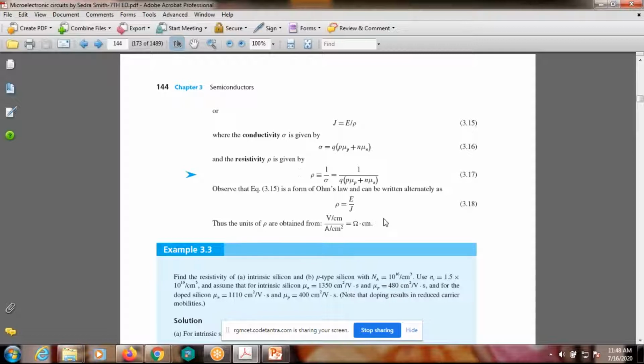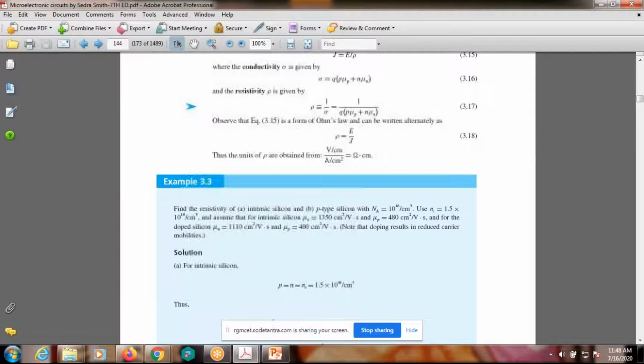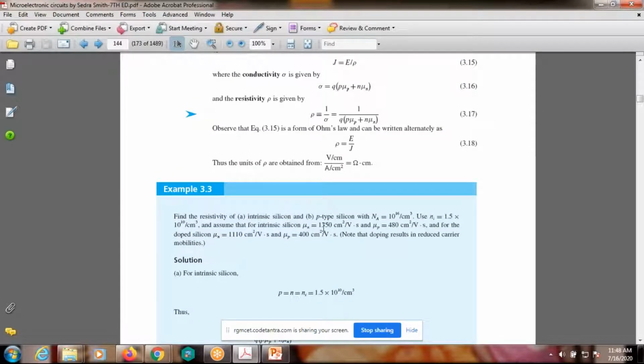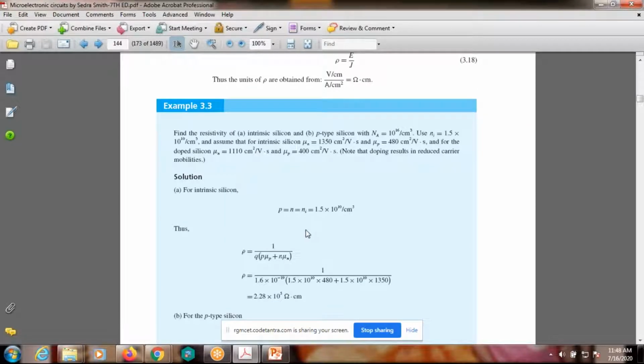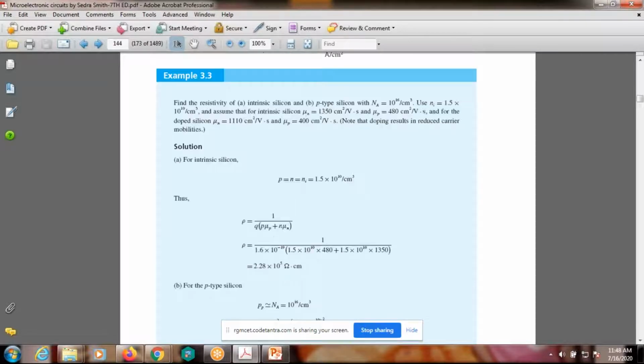Here also again one example problem, based on the resistivity. Just simply substitute the given values in the formulas. What is rho? Resistivity is equal to 1 by conductivity. What is conductivity? Q into P into something else, right? Okay.